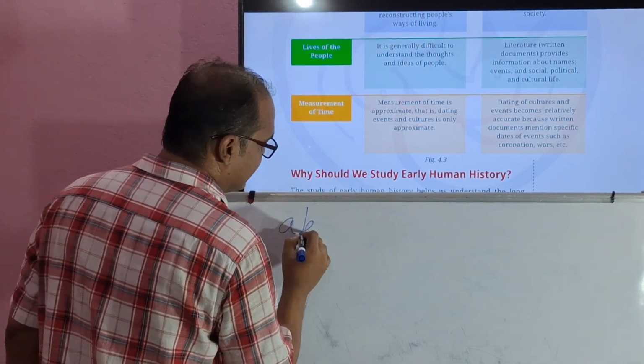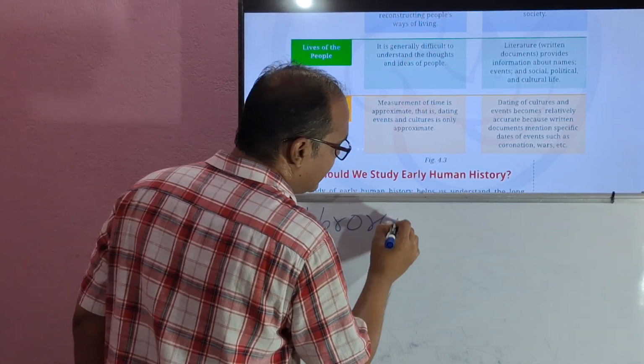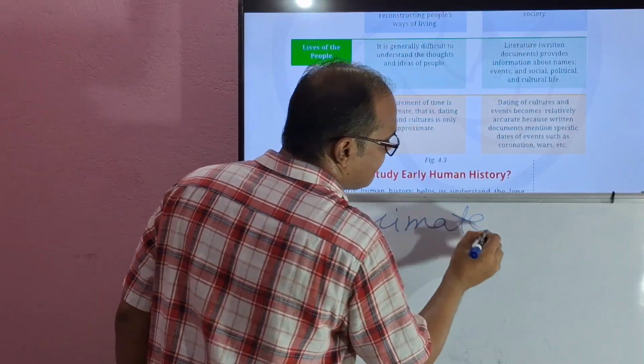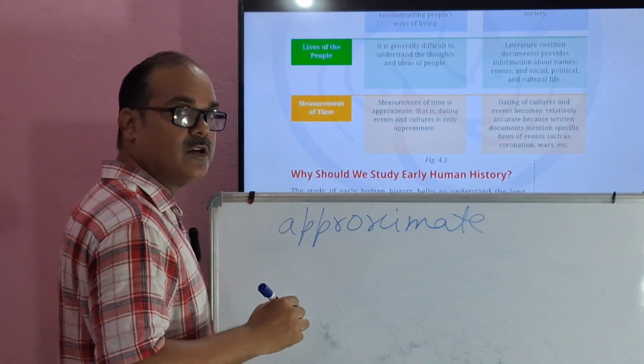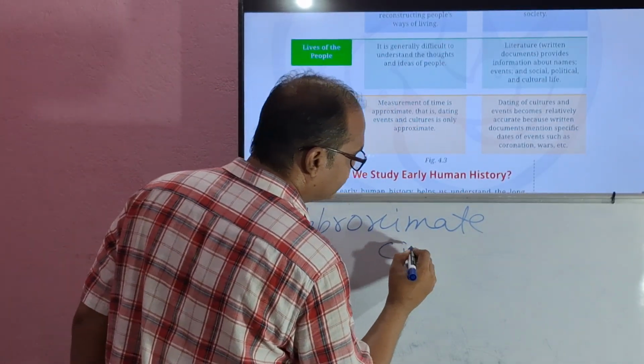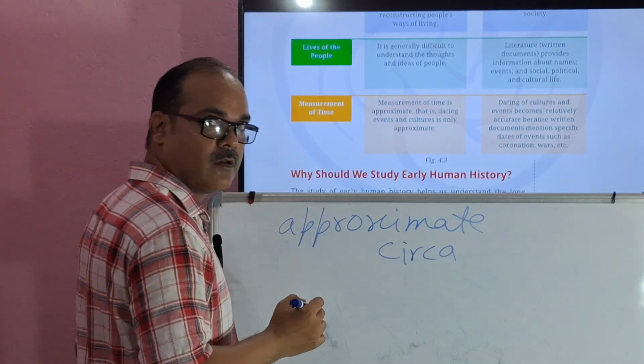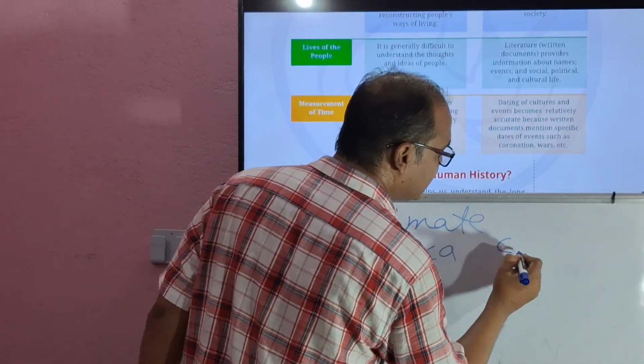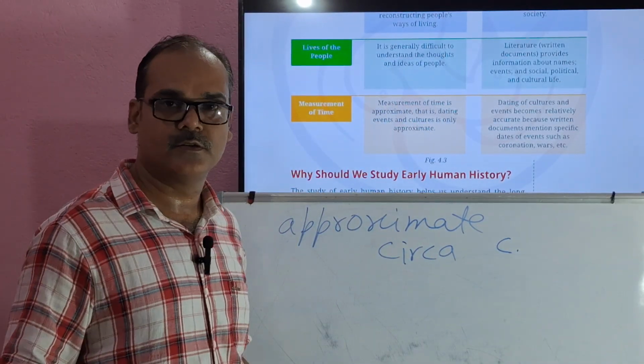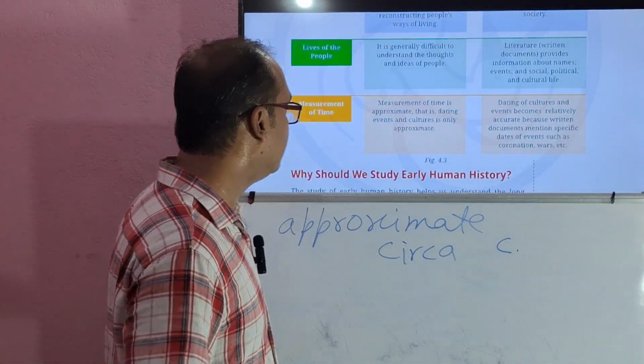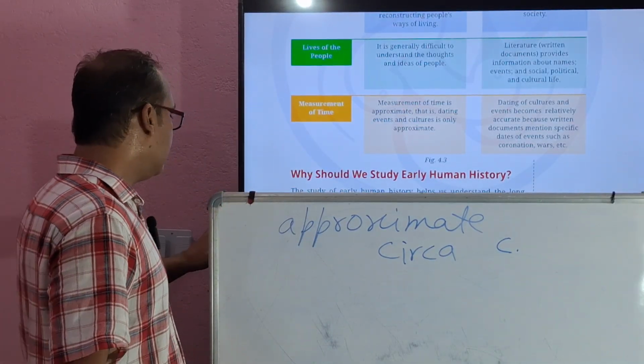We write approximate. And the historical term is circa. Short form, small c with a dot. That's it. Got it? So I think we have studied till here.